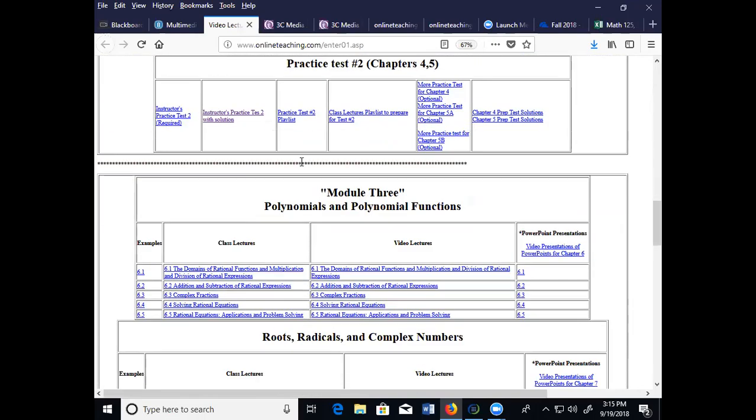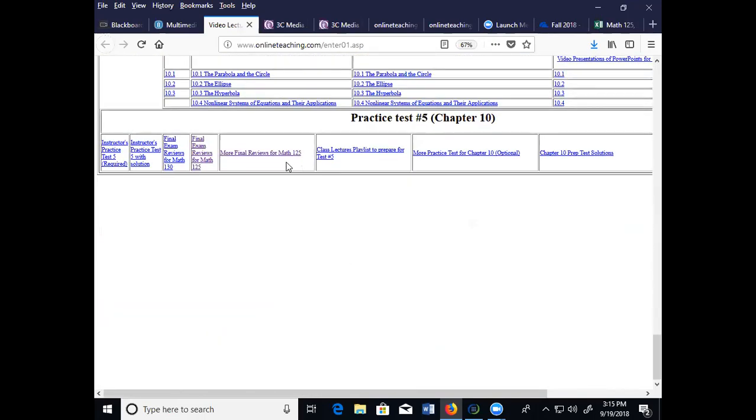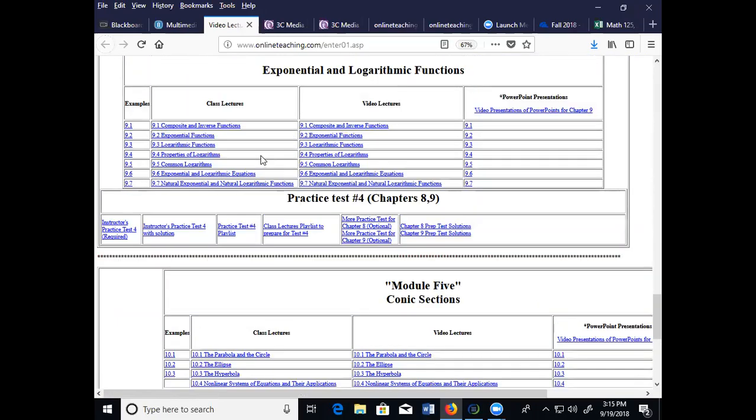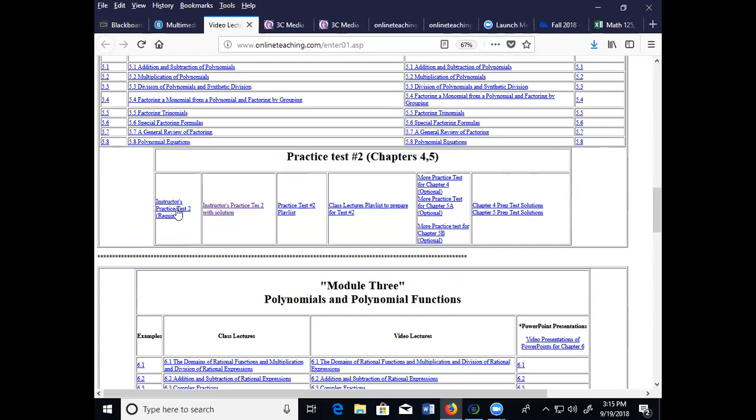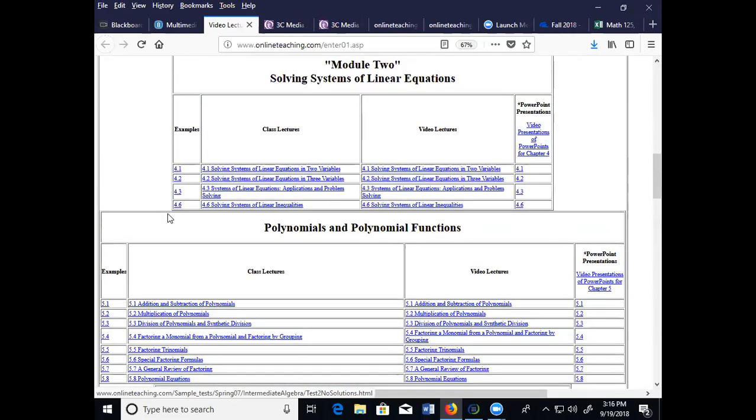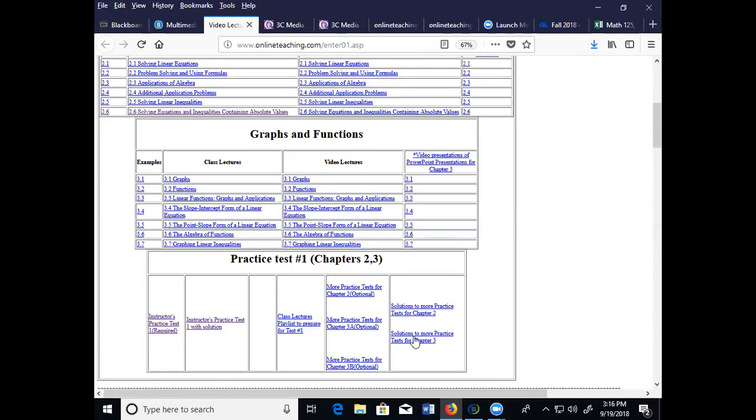And for the final exam, once we master this final exam and the one that I'm working on each week, that's 30% of your grade. And that's what you need to study for understanding all the material and passing the final and all the exams. So pretty much you want to start with the Multimedia Library and the examples, and see if you can finish instructor practice tests 1 and 2 before the first exam. So I hope I answered your question. If not, let me know.